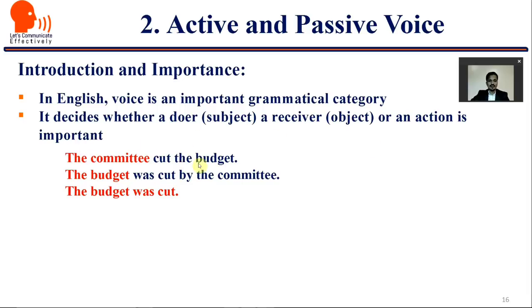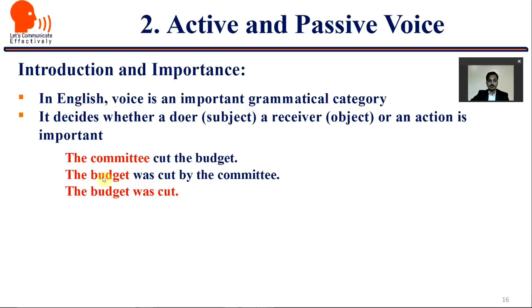The committee cut the budget. The budget was cut by the committee. The budget was cut. Now in these three sentences, the emphasis changes as per the need or as per the context. In the first sentence, the doer, the subject: the committee cut the budget. The importance, weightage, emphasis is given to the committee.